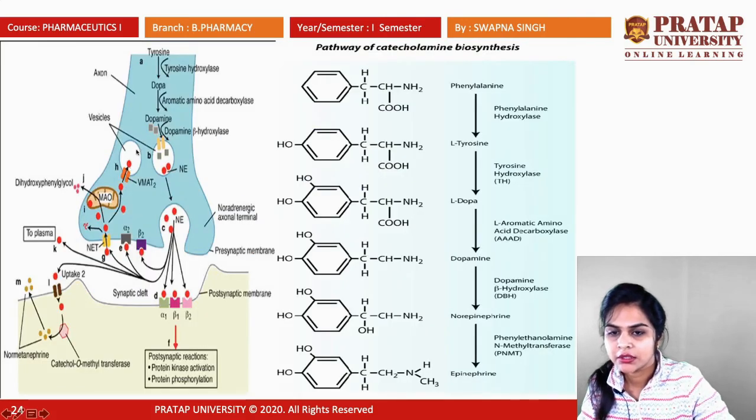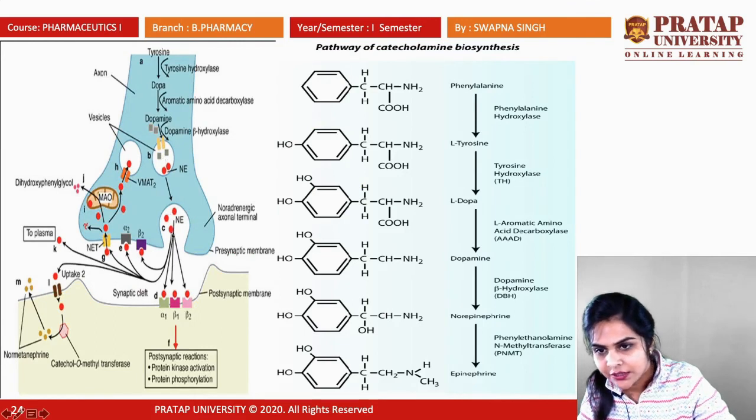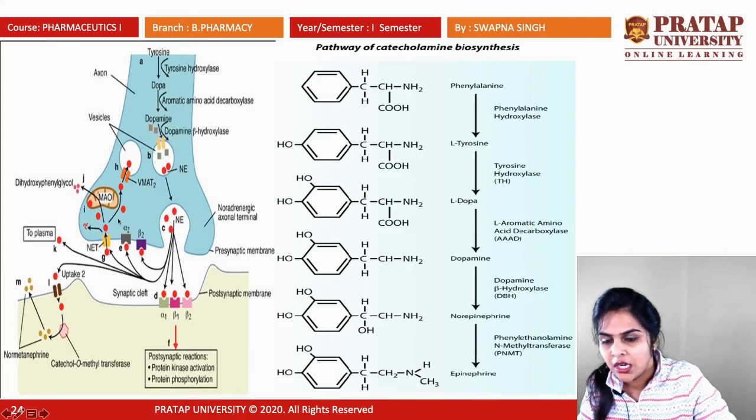When the vesicle comes to the end portion of this neuron, it will release from here and come to the synaptic cleft. This portion is known as the synaptic cleft, between the end of one neuron and the start of the second, the dendrites. So this is the space between two neurons.